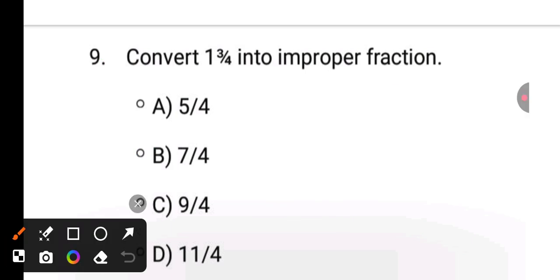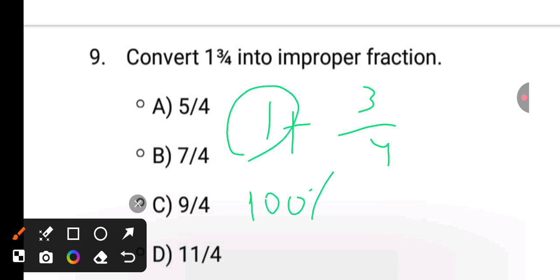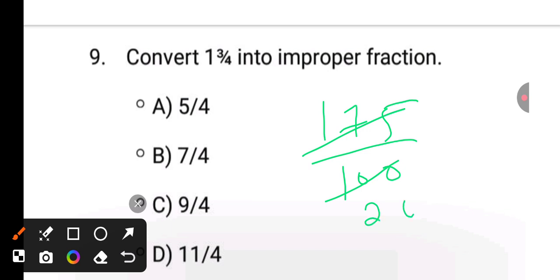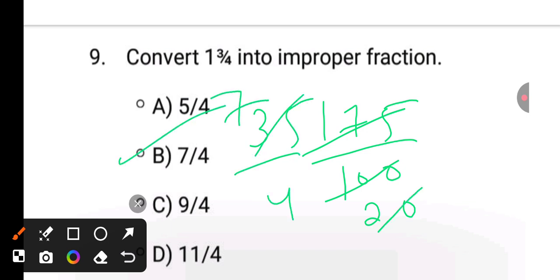In terms of percentage, how to solve? See, 1 means always 100%. 100% equals 1. 3 by 4 is 75%. Means total is 175%. We want it in fraction, and if we solve it again, it will become 7 by 4. Same answer.